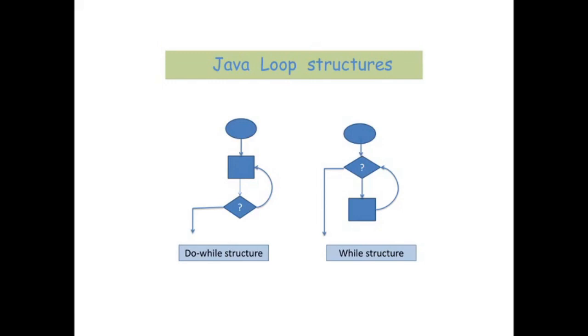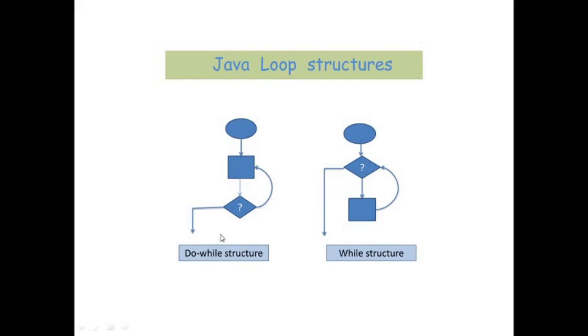Now what are the do while and while looping constructs? These two types of looping structures differ at a single point, as is evident from this example.